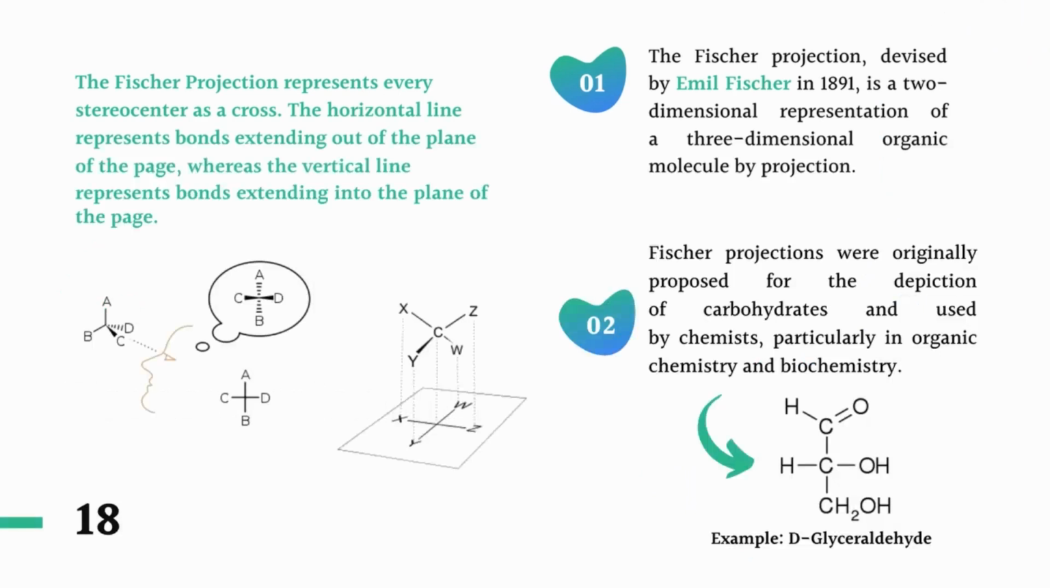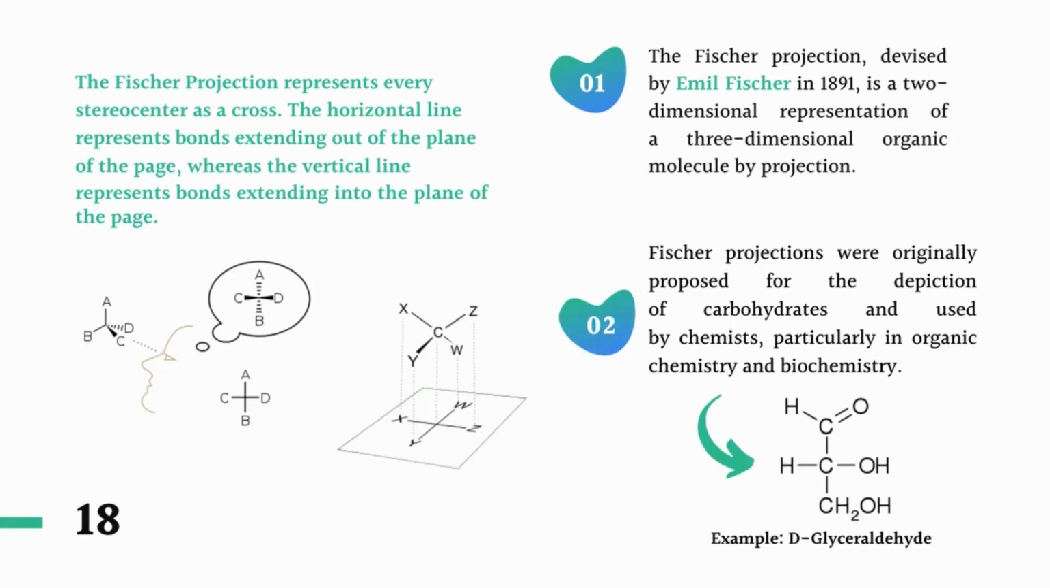Okay, so the fourth kind of projection is called the Fisher projection. The Fisher projection represents every stereocenter as a cross. The horizontal lines represent bonds extending out of the plane of the page, whereas the vertical lines represent bonds extending into the plane of the page. In Fisher projections, all the atoms attached to the carbon atom are represented either with vertical lines or with horizontal lines. So we will generally get a cross-like structure here, where the cross represents the stereocenter.